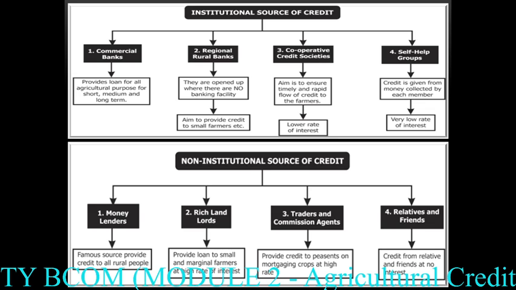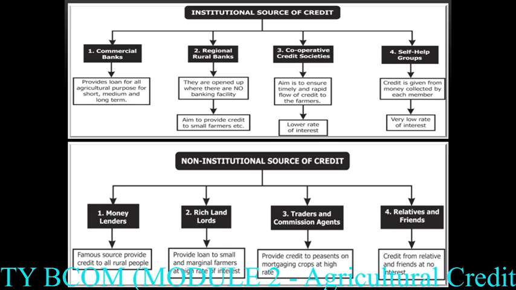Next, the cooperative society bank. These banks also aim to provide credit to the farmers, but at a very low rate of interest. Mostly these cooperative banks are formed in rural areas, where they provide loans to small farmers, marginal farmers, and for rural development purposes.